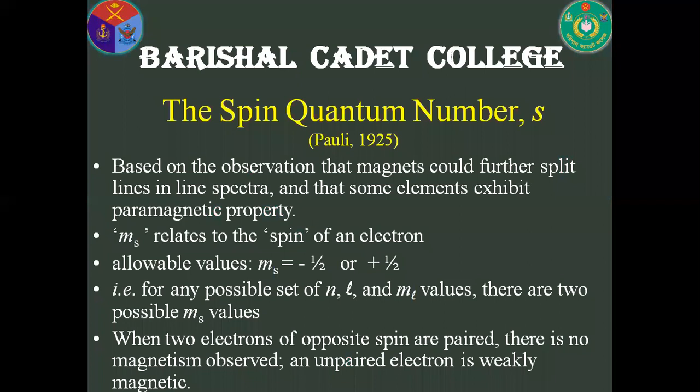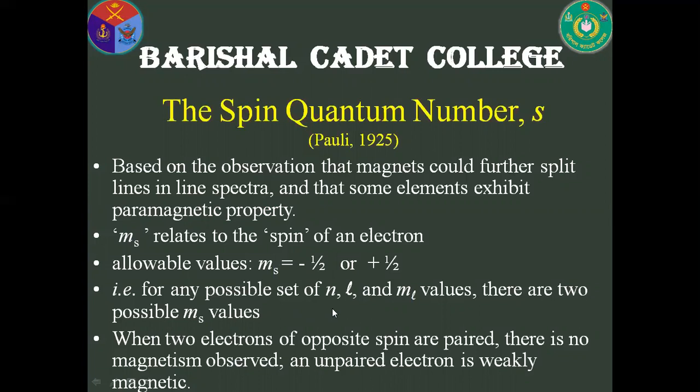Then finally, the fourth quantum number. This is the spin quantum number, which represents the spin of the electrons. It was given by Pauli in 1925. S is the spin quantum number. Its value is minus half and plus half. It represents the direction of the electron. If one direction is represented by minus half, then the other direction is represented by plus half. This is the orientation spin of electrons.